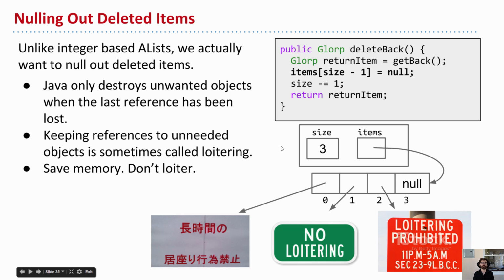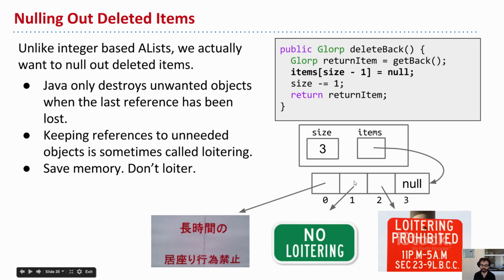The last little thing I want to say about ALists before we move on is that, unlike integer-based ALists, in this case we actually want to null out our deleted items. Before I said it doesn't matter if you put a 0 or not, as long as we step size backwards. But when it comes to objects, we will really care, because if we leave a reference, then Java won't be able to destroy the object. As long as there's a reference to an object that you can reach from any instance variable, Java will keep it in memory.